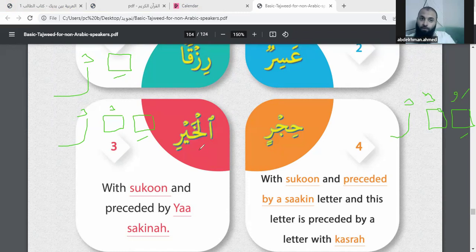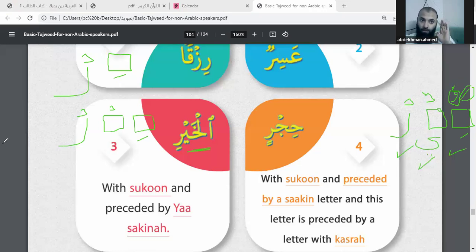But here we have one exception: when the Ra has Sukoon, preceded by only the letter Ya, and the letter before the Ya has Fatha, make it light. How about if the letter before the Ya has Dhamma? No, make it heavy. Don't make it light.